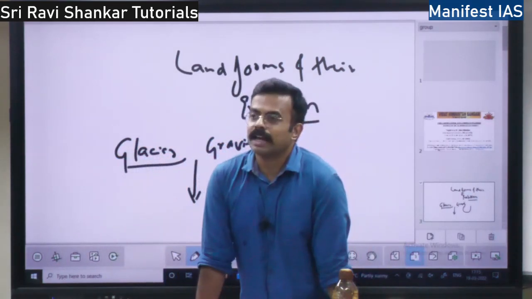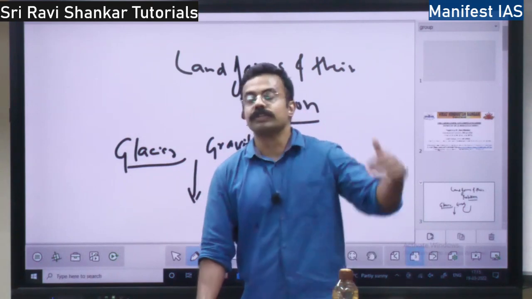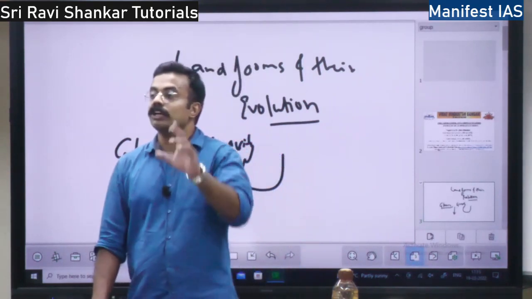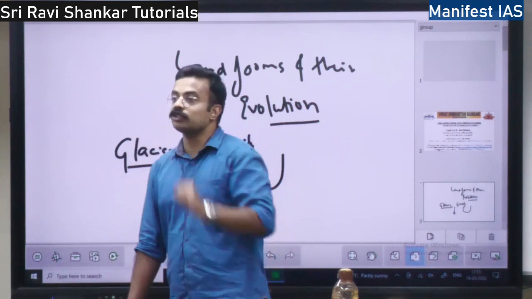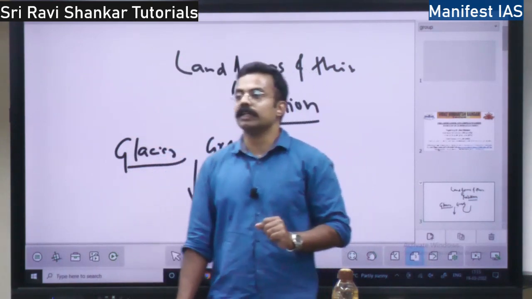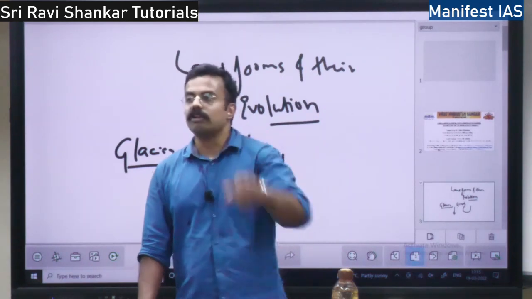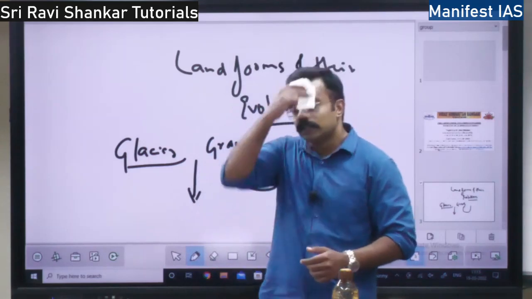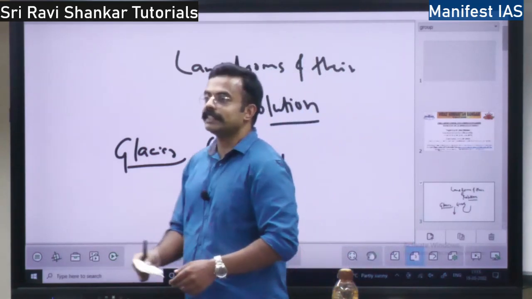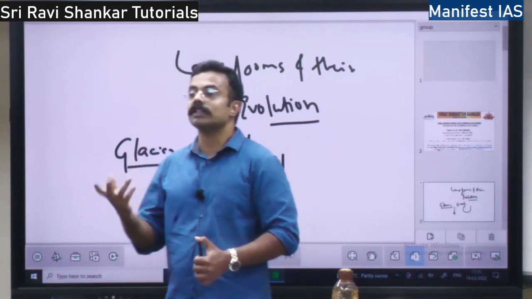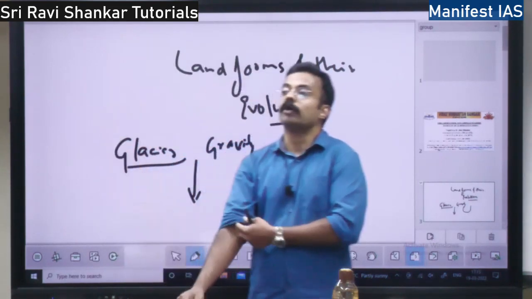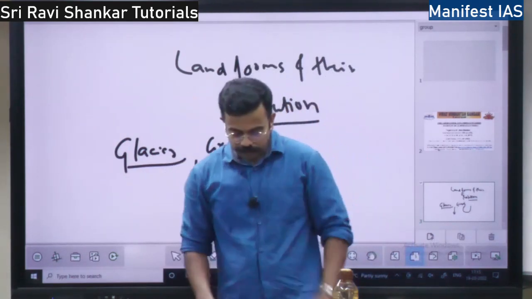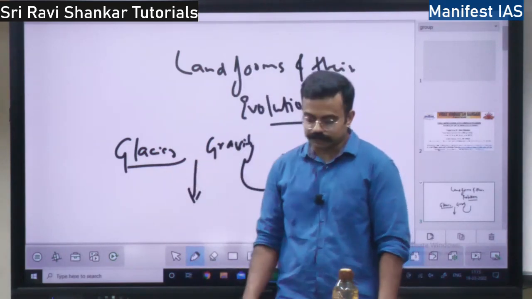The Himalayas have many glaciers, right? If you take the Tibet region, around Mansarovar, you have the Satluj originating from there, Indus originating from there, Brahmaputra originating from there. All these glaciers are there. Rivers generally originate from glaciers. But when it comes to southern rivers, in the Western Ghats, is there any glacier? No. But how do the rivers originate? Because of the monsoon and groundwater coming up, right? That is how the rivers originate in the Western Ghats.